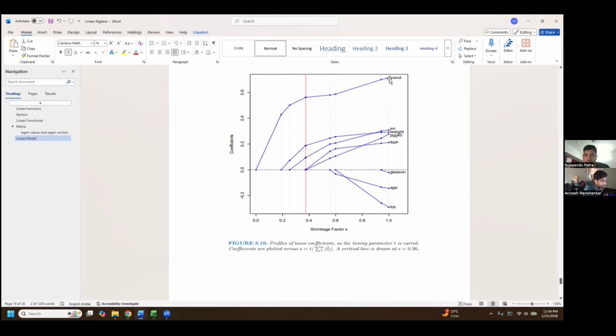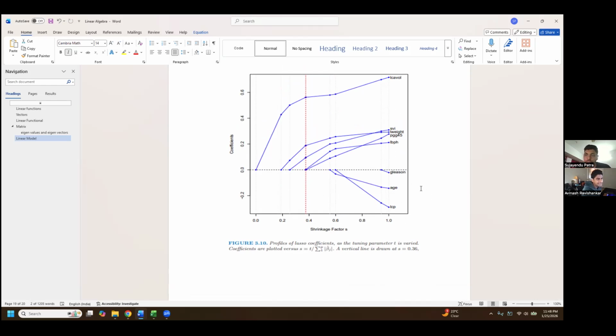So you can see that at s equals 1, all the coefficients are non-zero, but all of them fall to 0 after a certain point. If you keep going from right to left, all of them go to 0 after some point. And different ones of them go to 0 at different points, not that all of them go to 0 together.